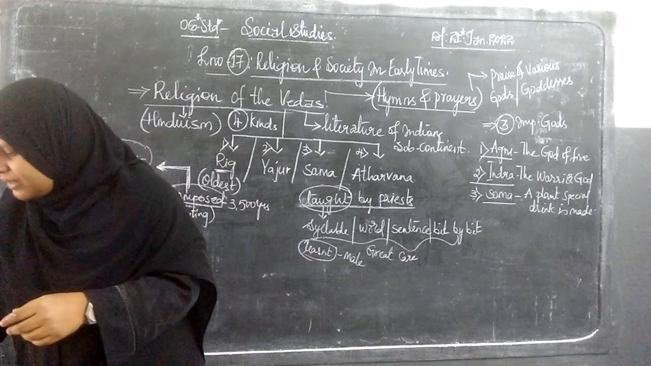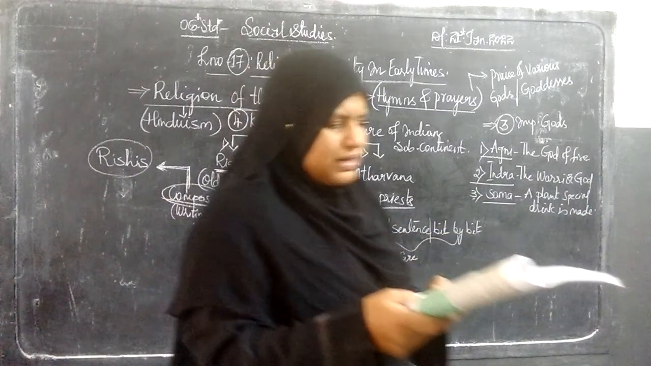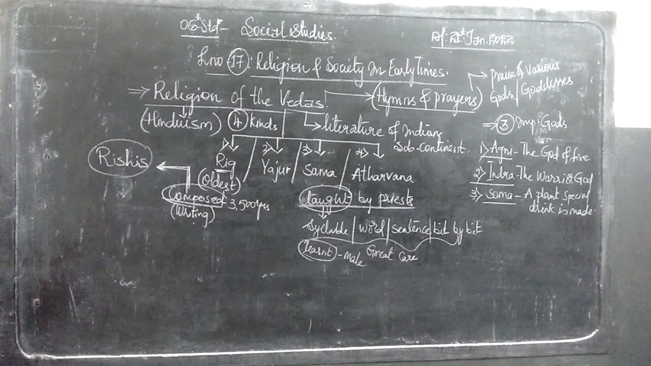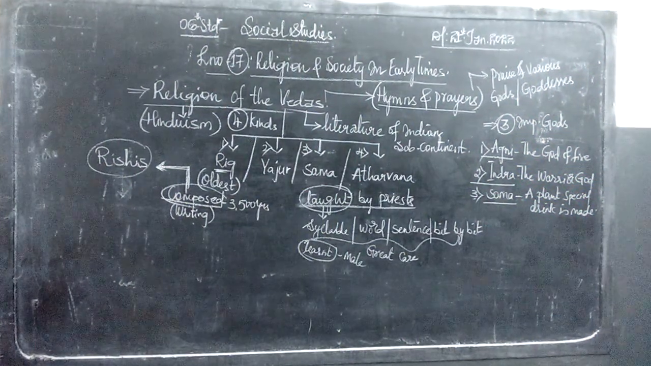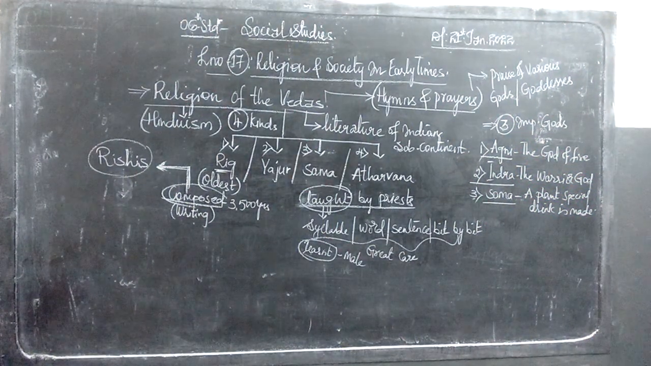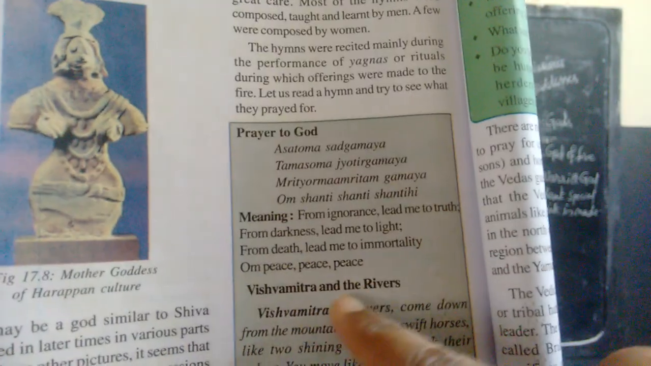In this regard, we have the prayer to the god in Box 1, page 146, with its meaning. And again a second case study example, Vishwamitra and the rivers. One is people doing prayer to the god. How have they been doing it? This is another example about Vishwamitra and the rivers.